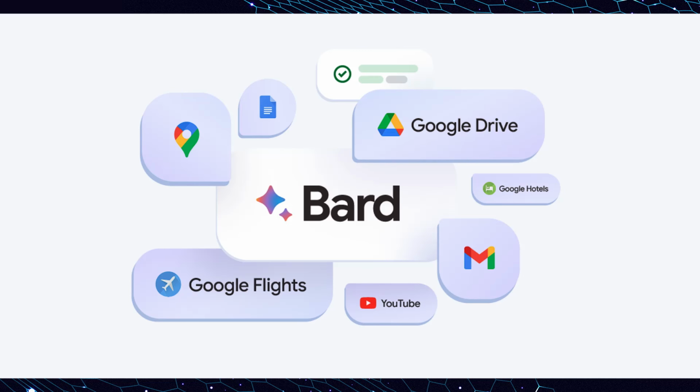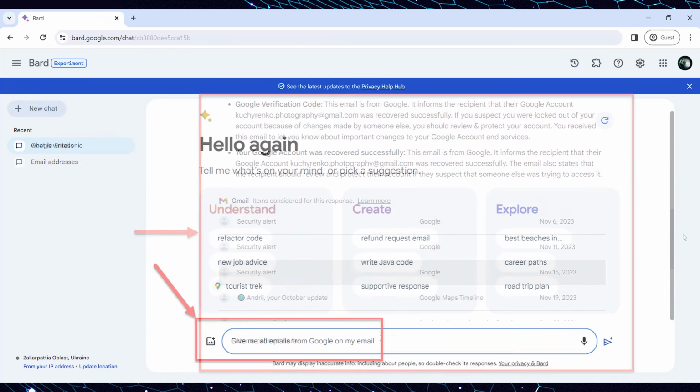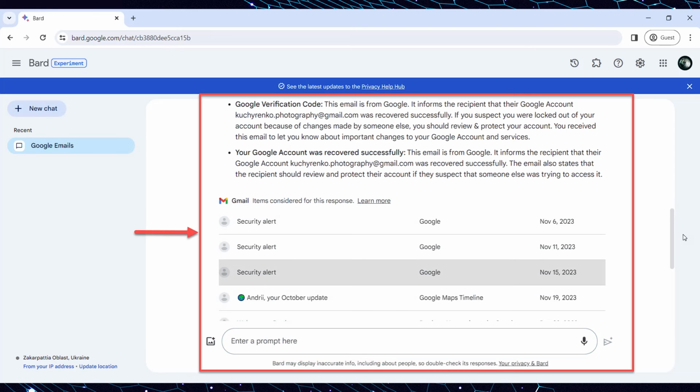Open Google Bard and input the text prompt: "Give me all emails from Google on my email." After submitting the prompt, Bard answers with all emails that were received from Google on your email account for the last time, making it quicker to find the desired information.